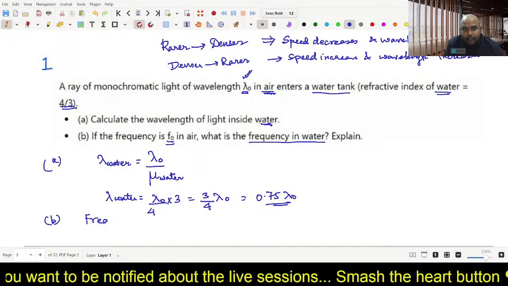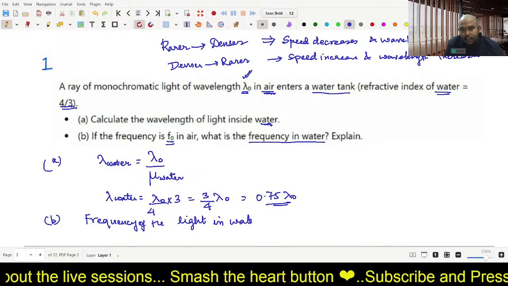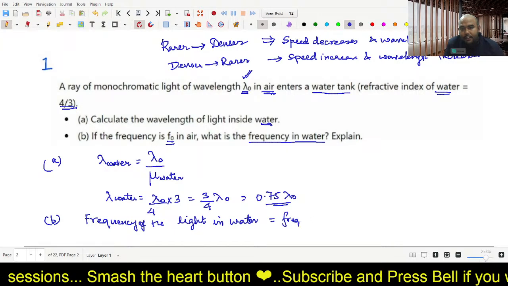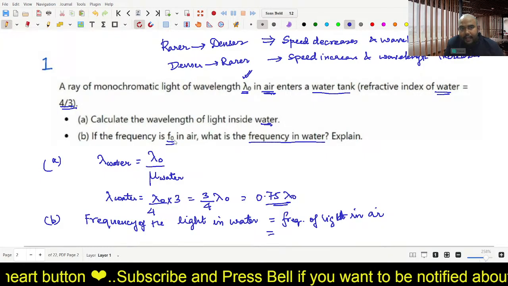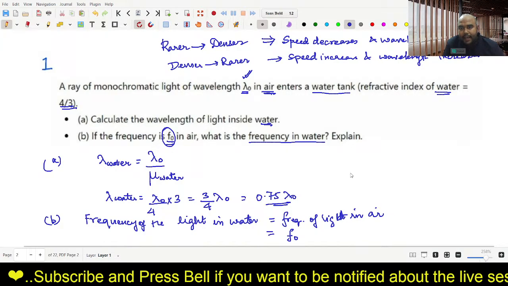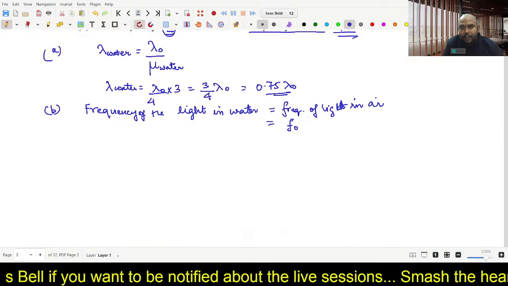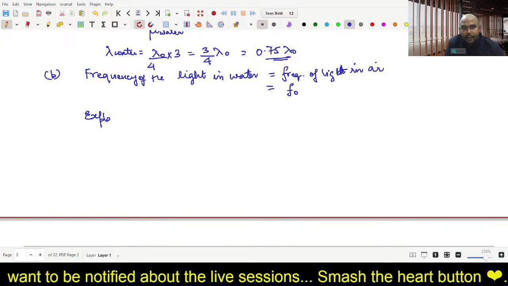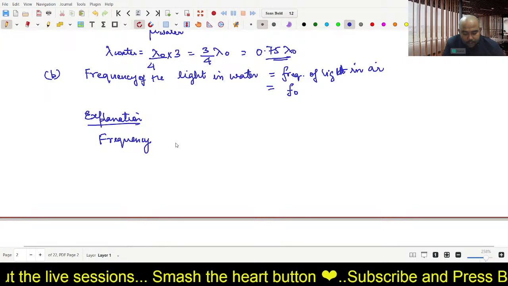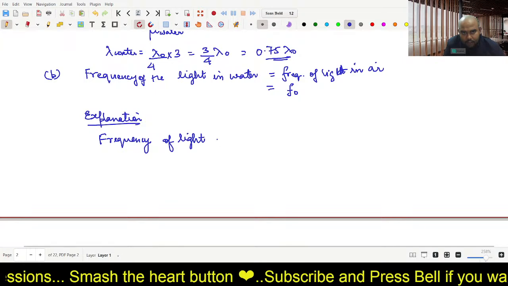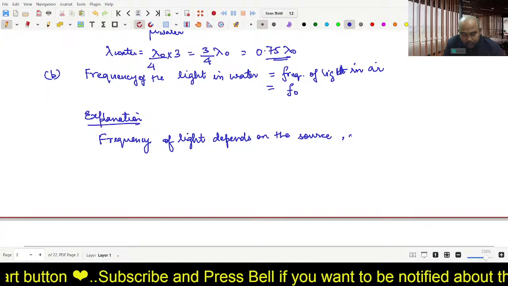So the frequency of the light in water is equal to the frequency of light in air, because it does not change at all. In air its frequency is f naught, so in water also it will be f naught. You need to explain also, so write an explanation: frequency of light depends on the source, not on the medium.